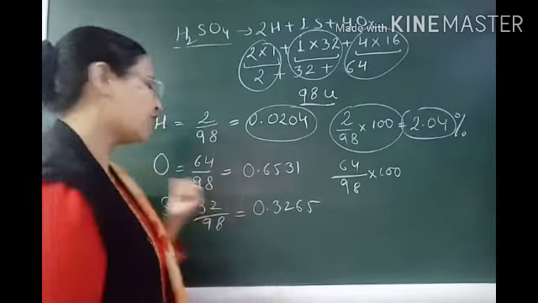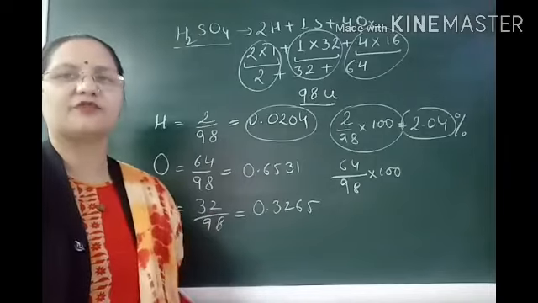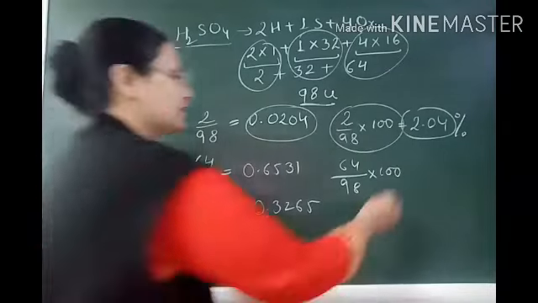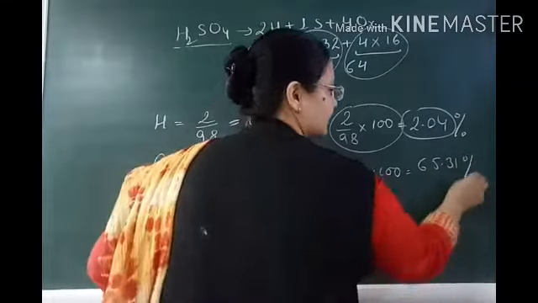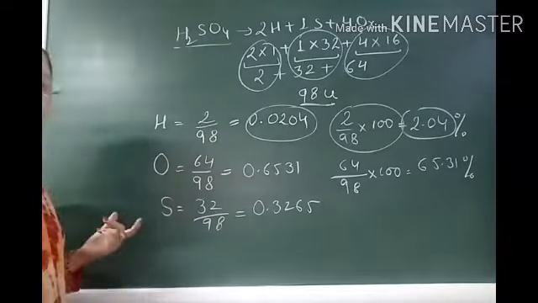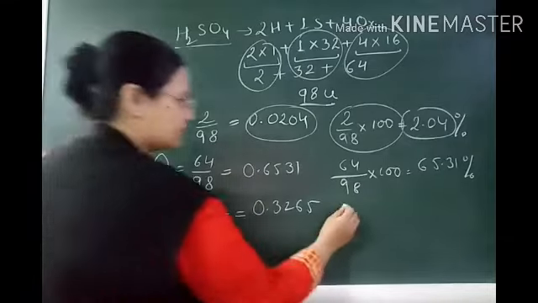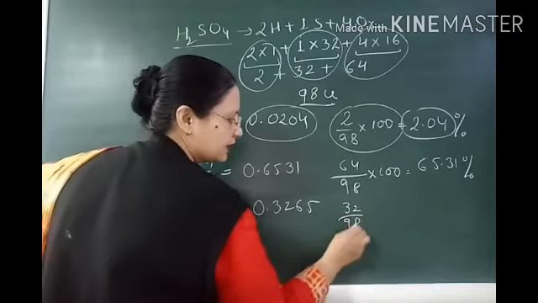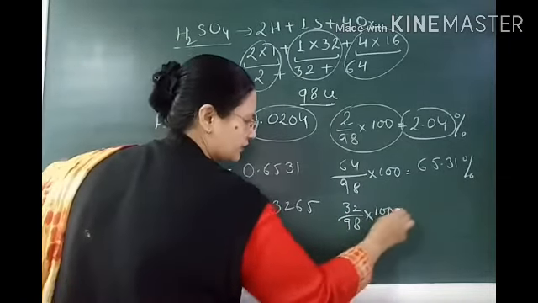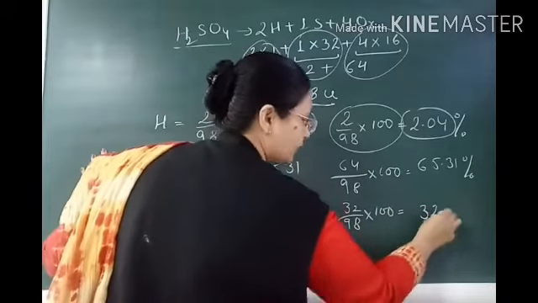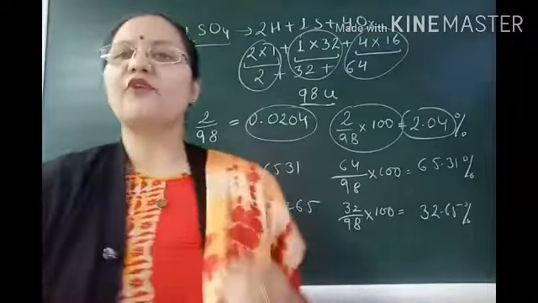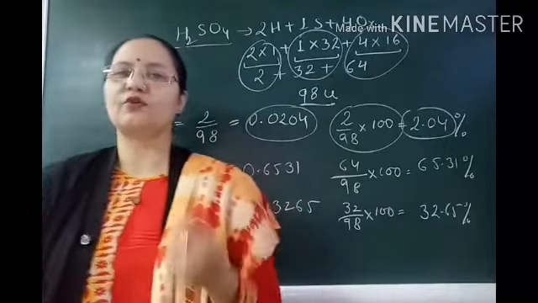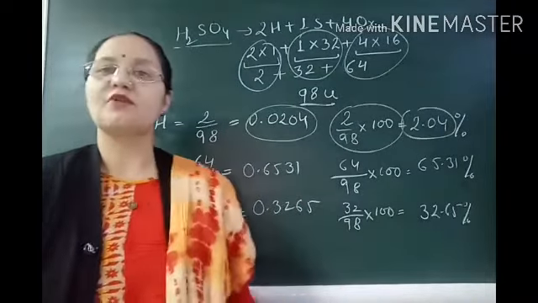So the mass percent of oxygen in a molecule of sulfuric acid is 65.31%. Similarly for sulfur, it is 32 upon 98 into 100, which is equal to 32.65%.